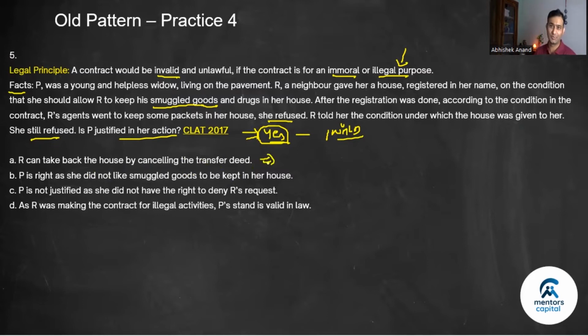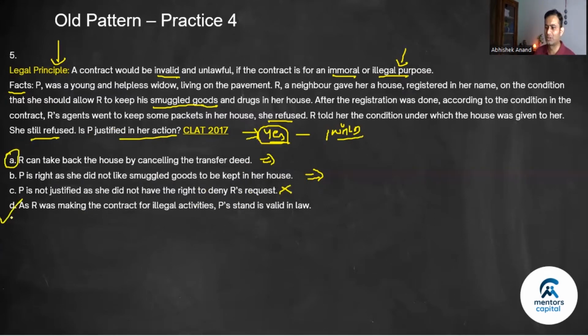See, actually, it is possible because this is an invalid contract. P is right as she did not like smuggled goods to be kept in her house. Possible. P is not justified as she did not have the right to deny. No, this is out. As R was making the contract for illegal activities, P's stand is valid in law, right? So, see, देखा जाए तो A भी ठीक है. But if I were to apply this principle, then the question was, is P justified in an action? If she was justified in an action, she should not have entered into a contract. But between A and D, I would mark D.